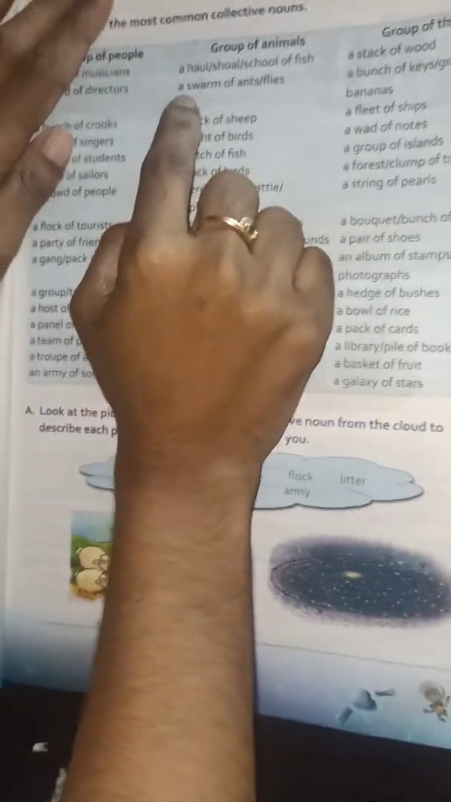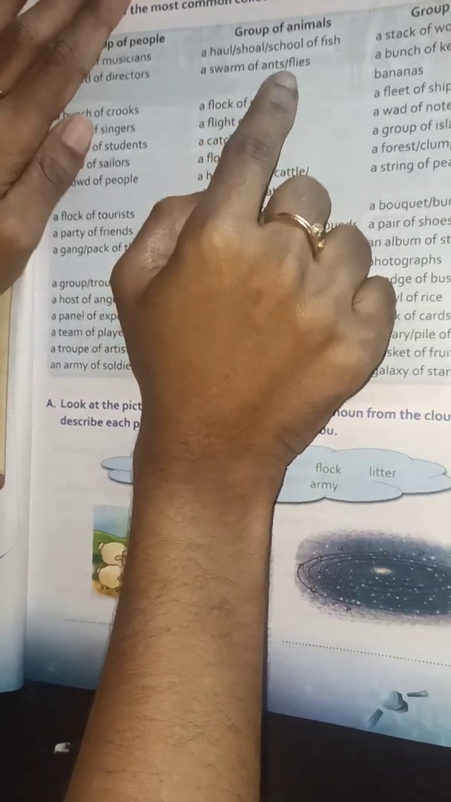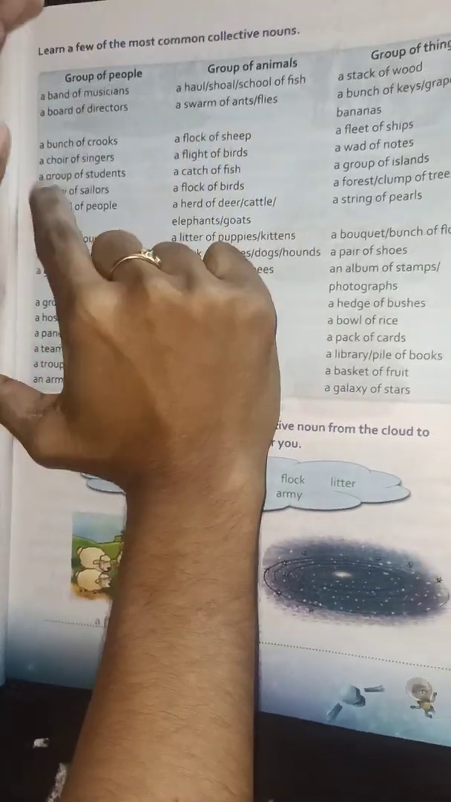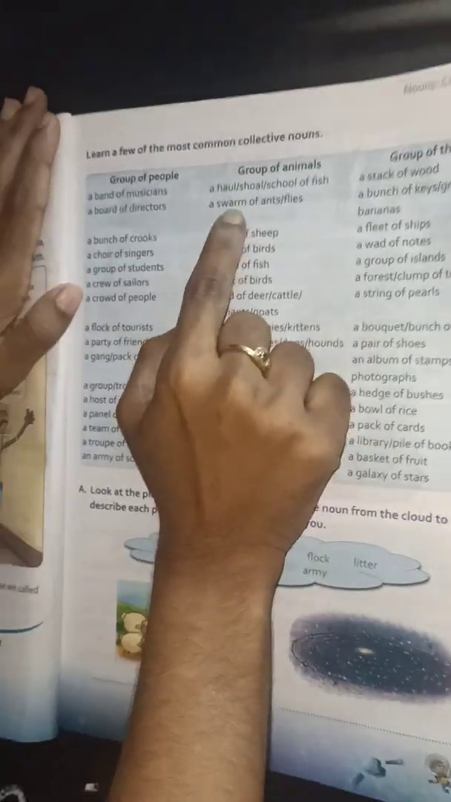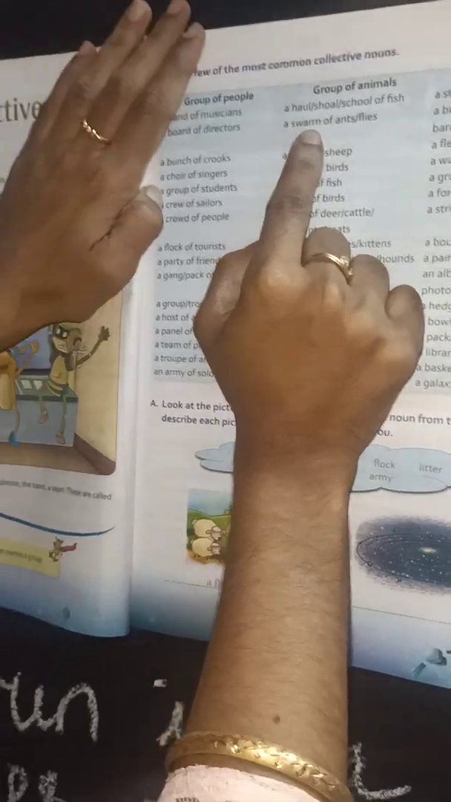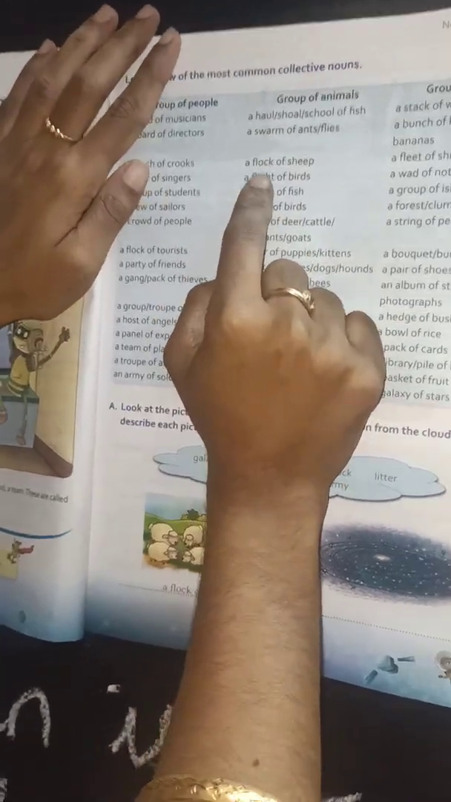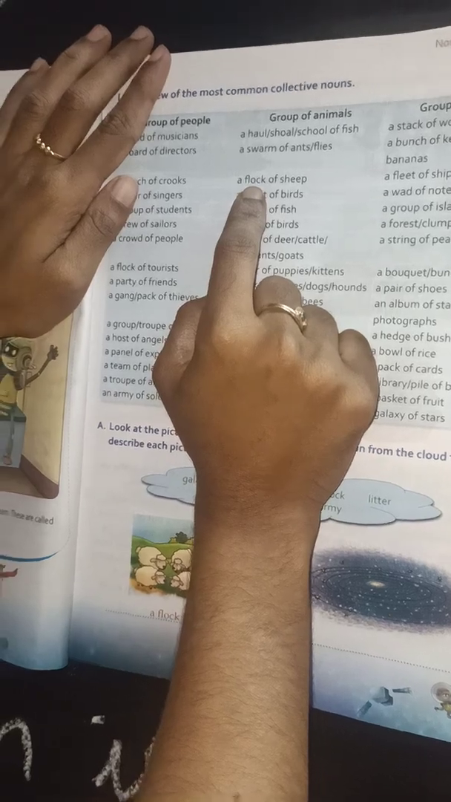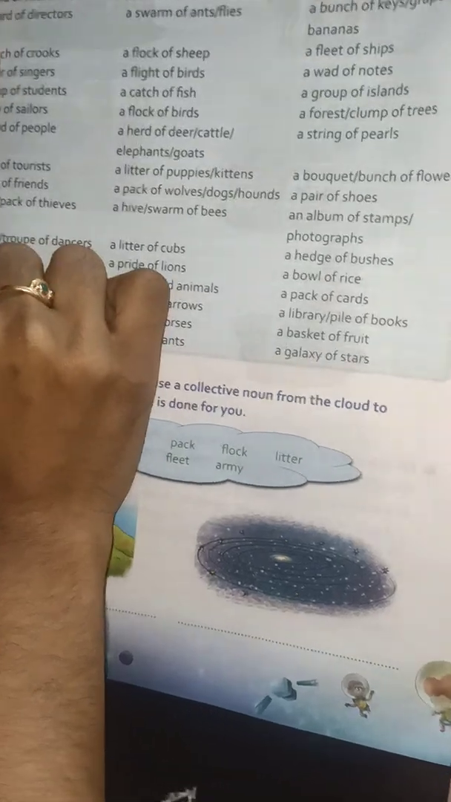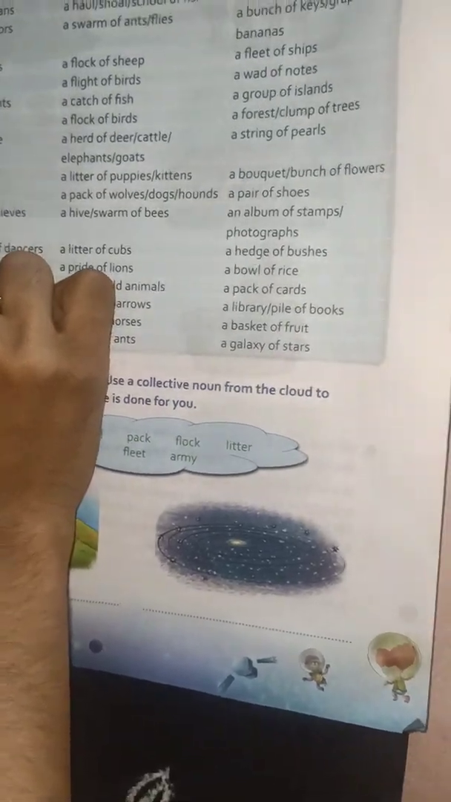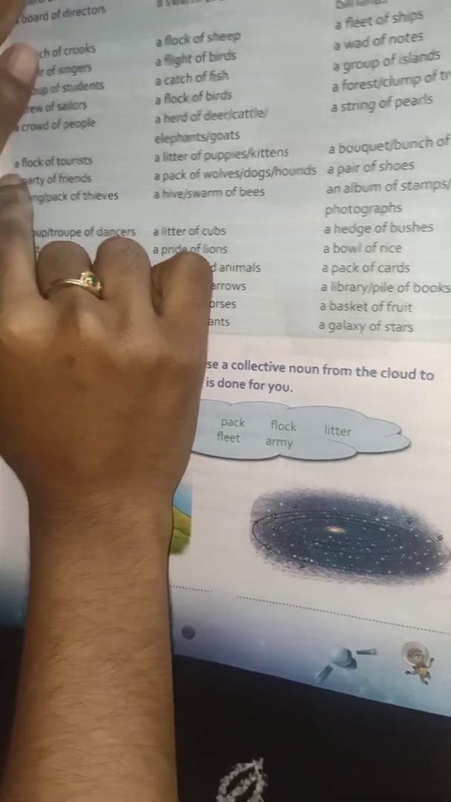Have you underlined? Okay, next, the second one. A swarm of ants or flies. Have you seen ants? Yeah, you may have seen them. So here which is the collective noun in this sentence? Yeah, swarm. S-W-A-R-M. Swarm is a collective noun. So I hope you have picked up the collective noun. You are clear about the collective noun. What is meant by collective noun? And if I give you any sentence, you can write what the collective noun in that sentence is, isn't it?